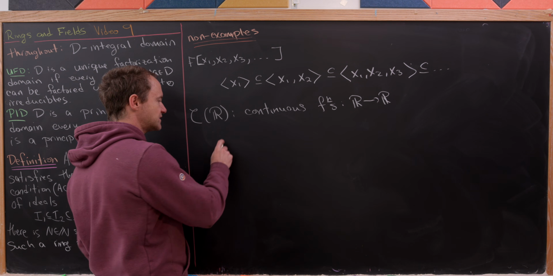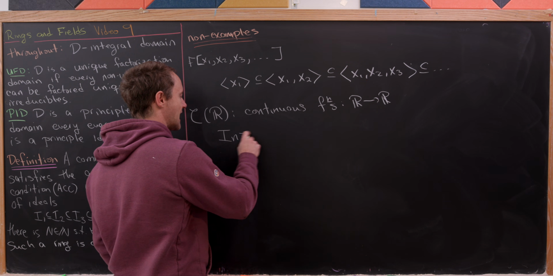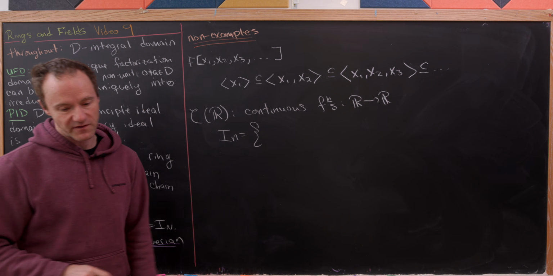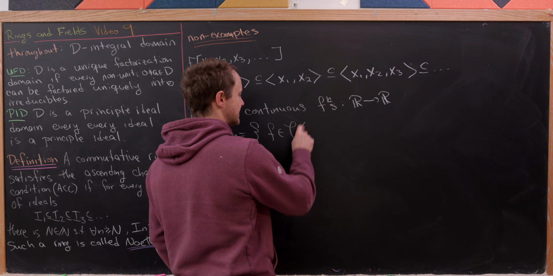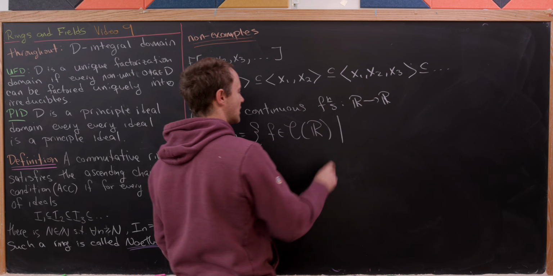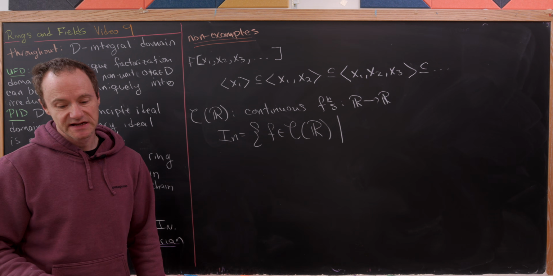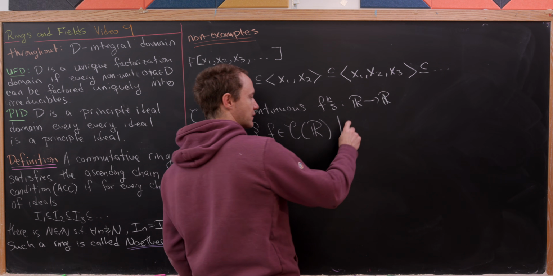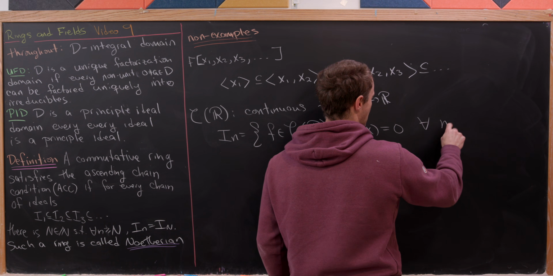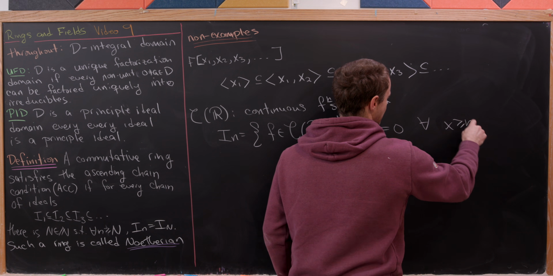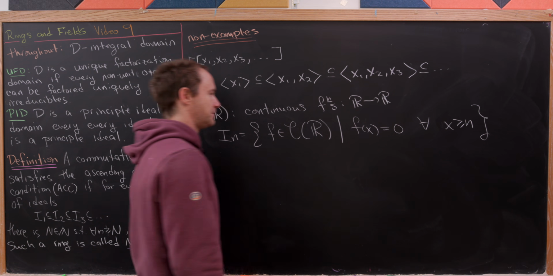Okay, so now I want to define I sub n to be the following ideal, and that's going to be all functions f in C of R, so all continuous functions satisfying the following rule, and that is that f of x equals 0 for all x bigger than or equal to n.